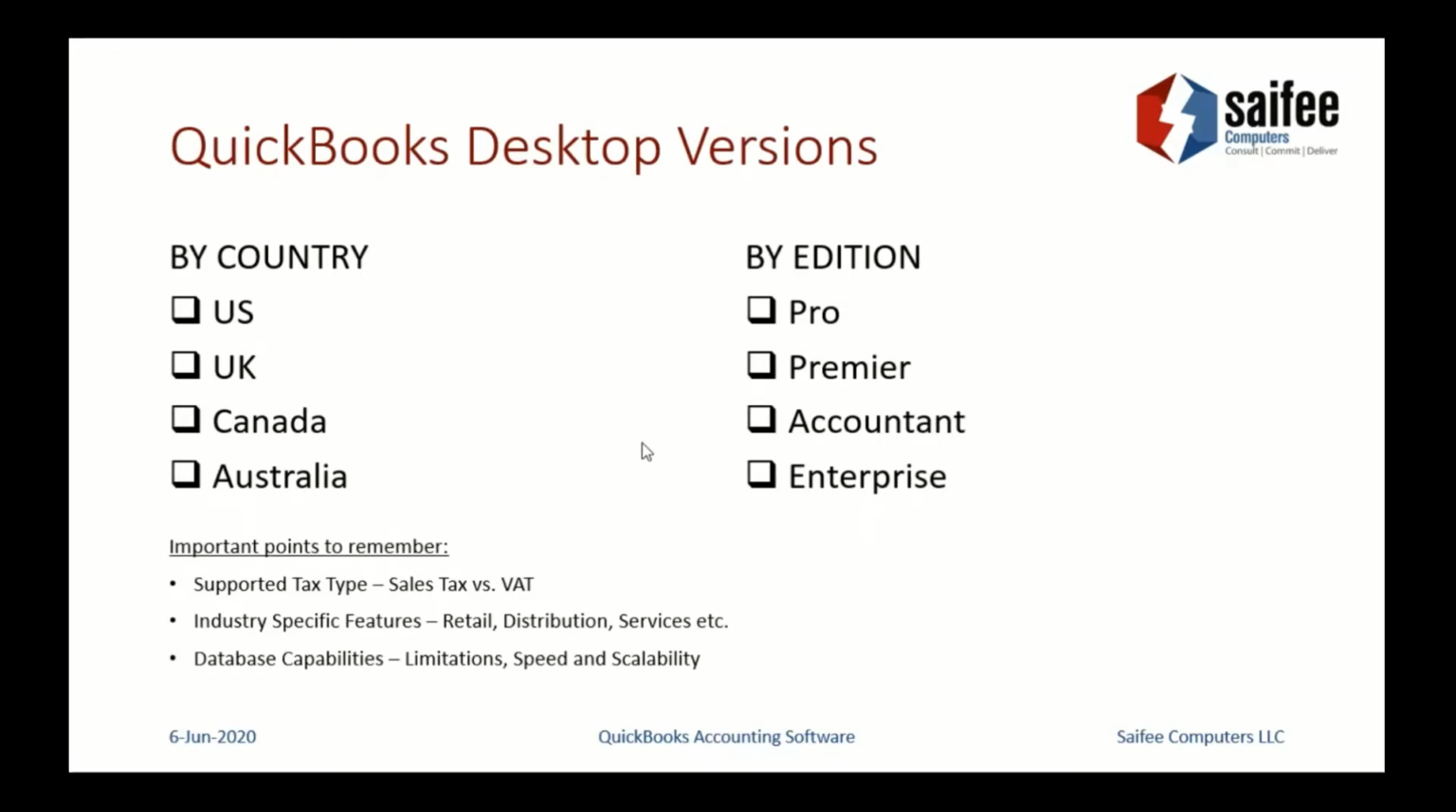Then there are industry-specific features. The Pro version is the basic starting point. Then the Premier version comes with industry features, for retail, for distribution, for contracting. When we talk about a retail business, if you're buying and selling products, you will have multiple units of measurement. Let's say you're buying in bulk and selling in pieces. You're buying in crates or cartons and selling them in pieces or dozens. That's what we call multiple units of measurement in accounting software terminology.